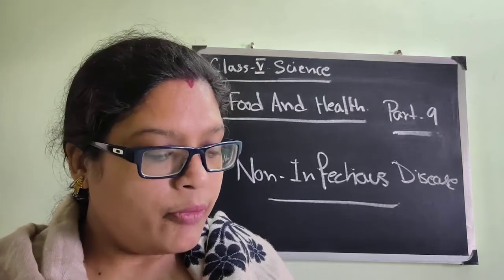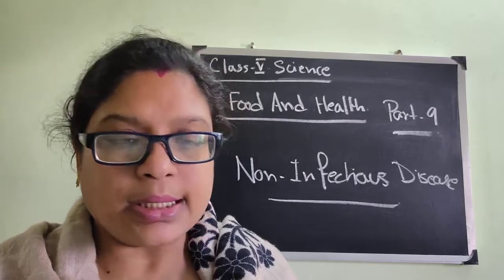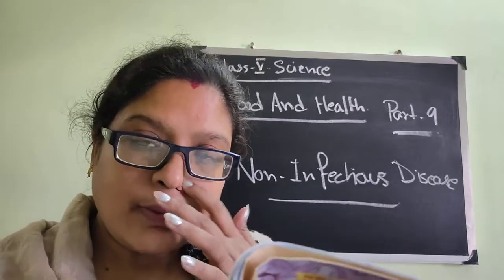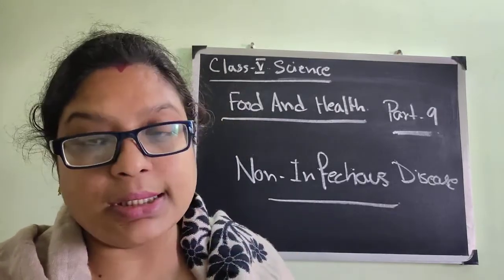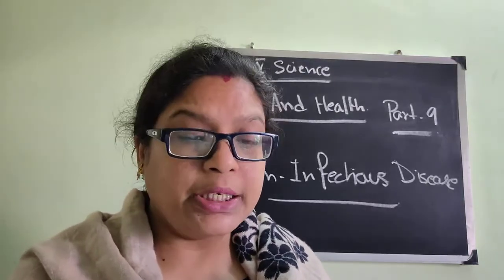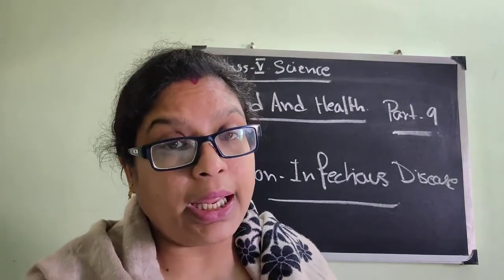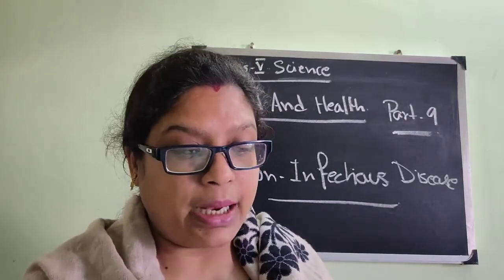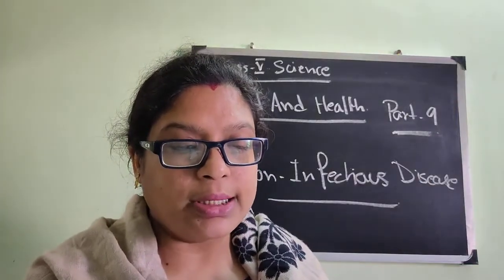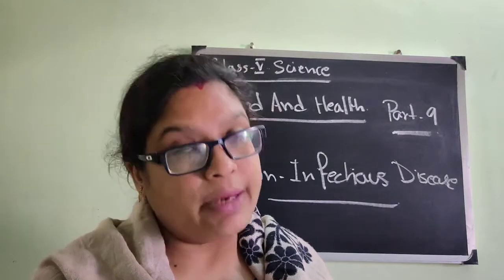So this is all about from this place. You will read the deficiency diseases and the important vitamins and minerals and their deficiency diseases. This part is mainly important for your objective. Like vitamin A, what is the deficiency disease of vitamin A? If I ask you, you have to write night blindness. Or if I ask you what is the deficiency disease of calcium, you have to tell that soft bones and weakness.